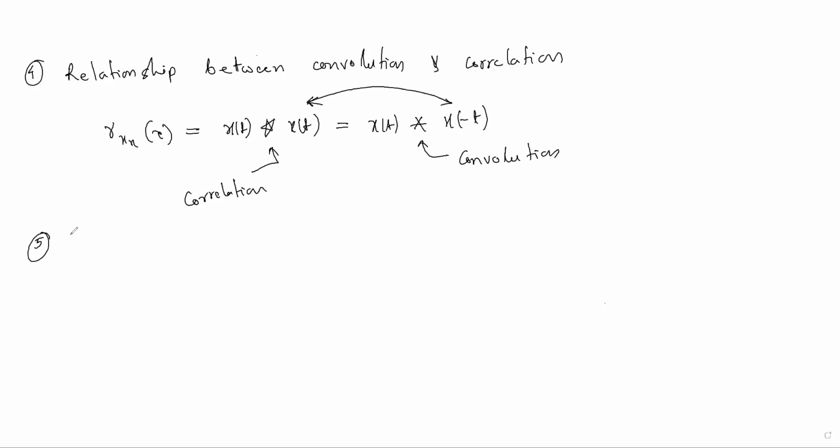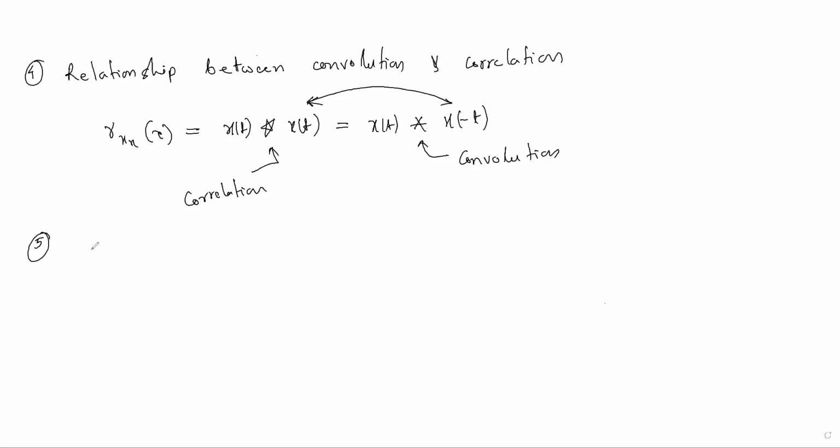Another property you should know is about the energy spectral density or power spectral density. What is called energy spectral density, what is called power spectral density, you should know. But let me first give the relation between correlation and the energy spectral density or power spectral density. I will explain energy spectral density later.